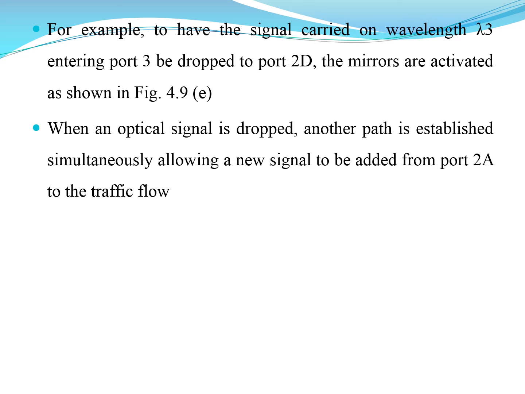So in one case, the signal is dropped at port 2, at the drop port. Simultaneously, a new signal is added, that is from port 2A to the traffic flow.